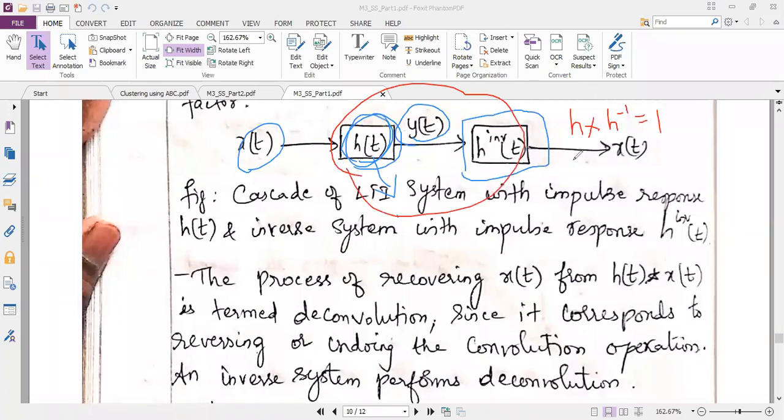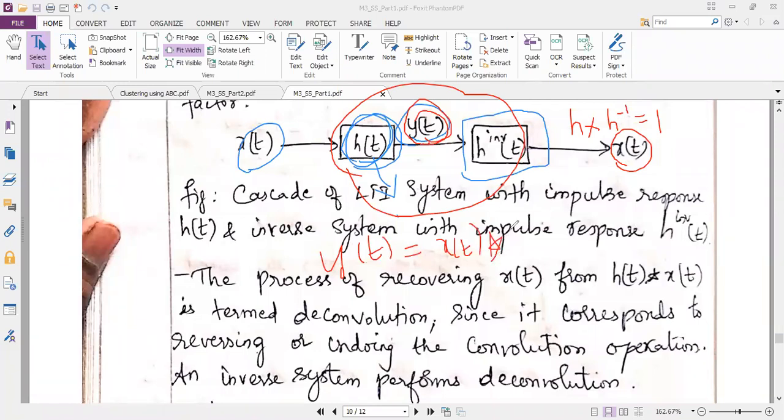My aim under this topic is to retrieve my signal x of t back from the output of the first system. My output of the first system is y of t. How did I get y of t? I got it with the help of convolution: x of t convolved with h of t.